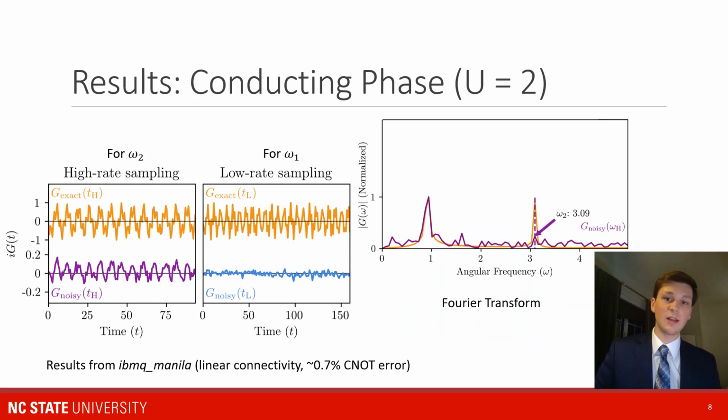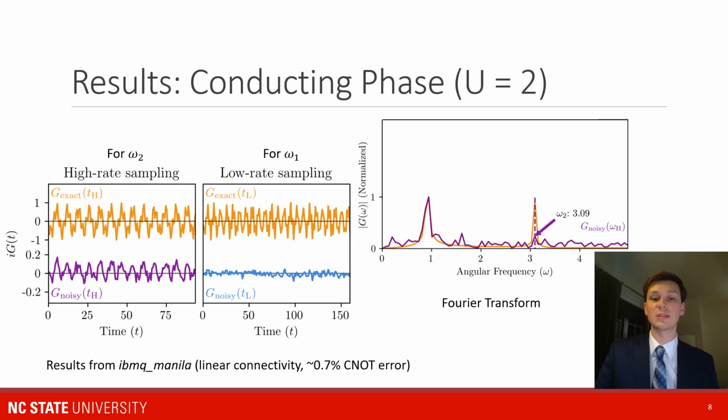So where do we end up? This slide represents data in the conducting phase, U equals 2. The orange data on the left corresponds to the ideal Green's function that we'd like to sample. The purple and the blue data correspond to the data that we get from all of our error corrections put together on the quantum hardware. So we can see the data runs from about 5 times attenuated to about 15 times attenuated from this frequency that we're looking for. Because we have two different frequencies, we actually sample Green's function at two different rates, one at a high sampling rate to get high frequency data, and one at a very low sampling rate to get very low frequency data.